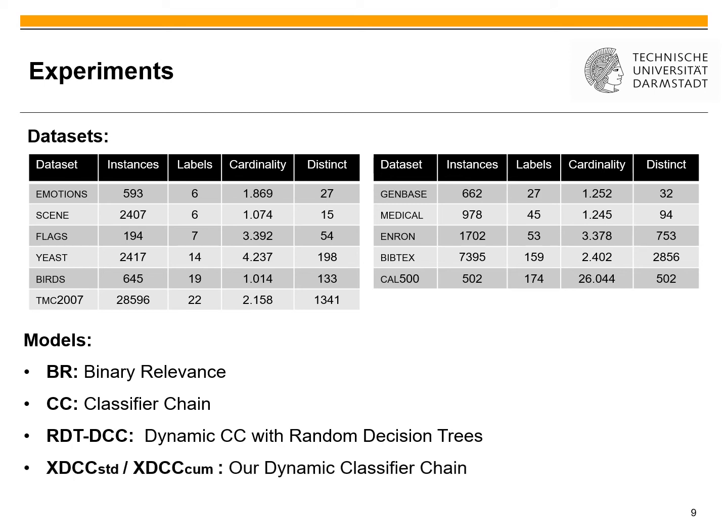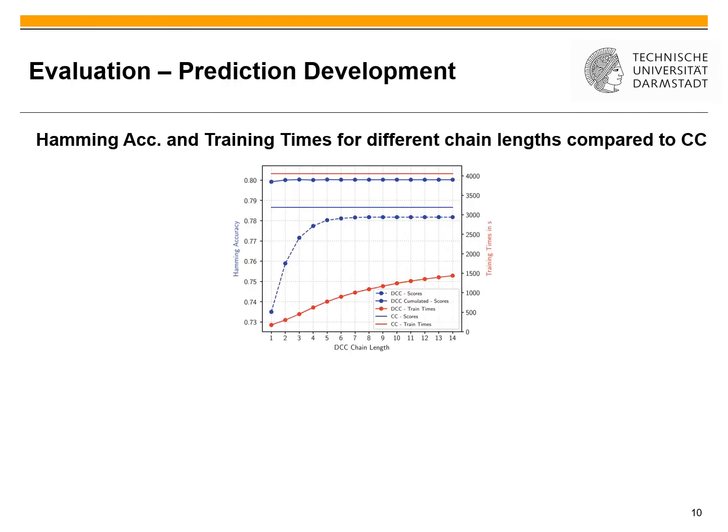And our dynamic chain models, so XDCC STD and XDCC con for the standard version and the cumulated version. And the last model is an ML XGB model. This is just our chain with length of 1, or basically just one single multilabel tree model.